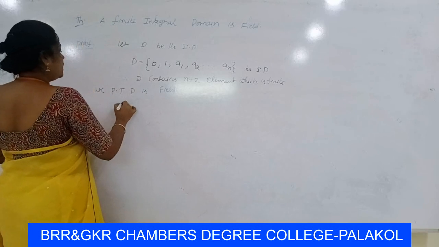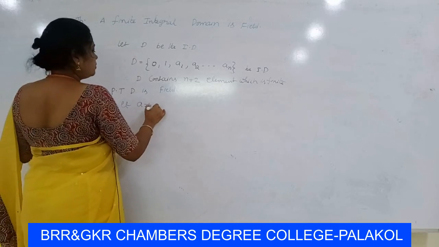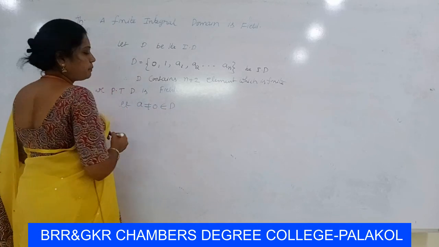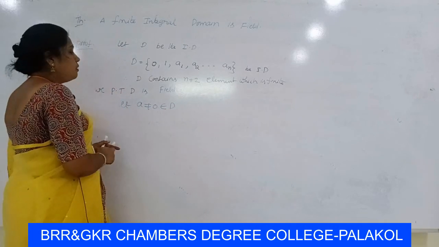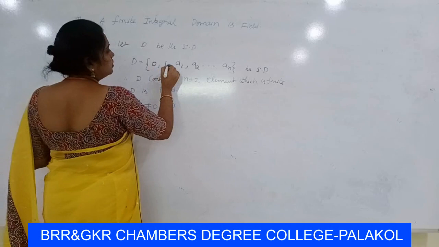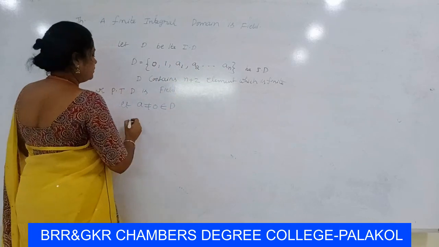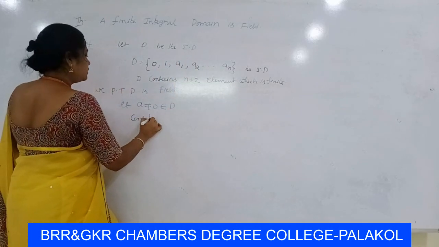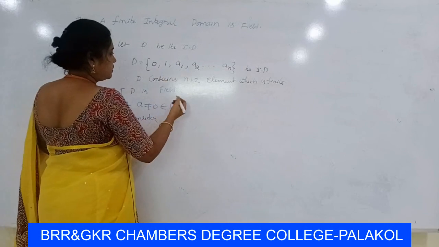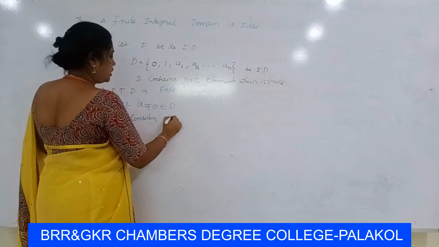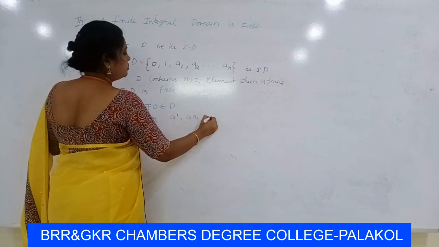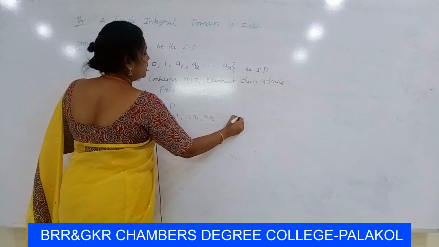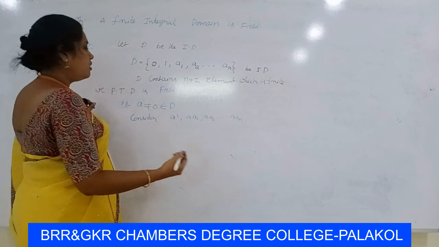So we take a non-zero element A not equal to 0 belongs to D. Now consider the products of A with 0, 1, A1, A2 and so on: A into 1, A into A1, A into A2 and so on, A into An.